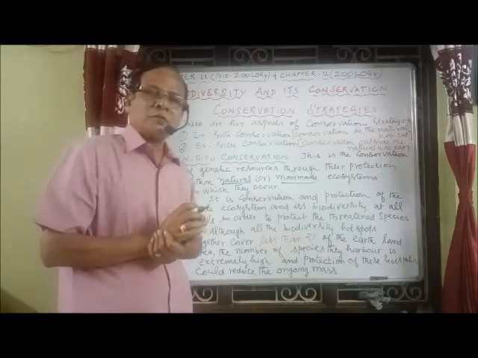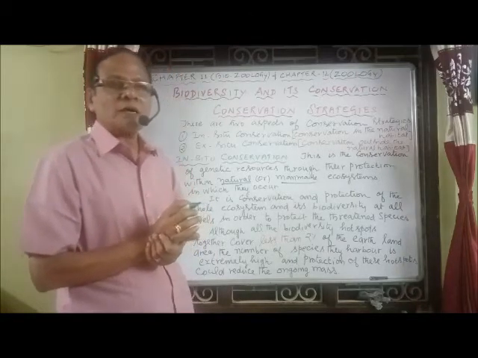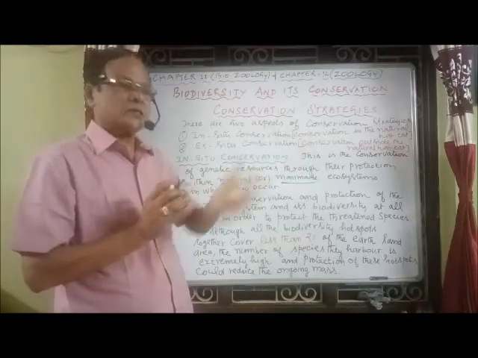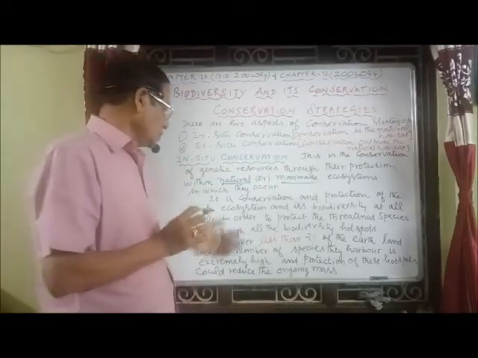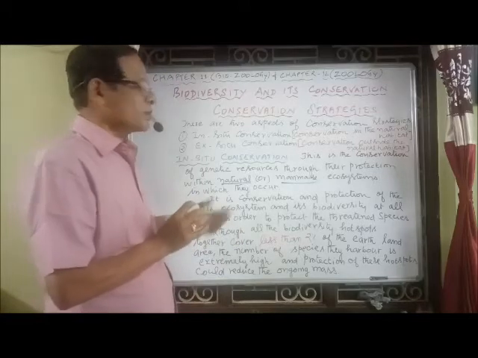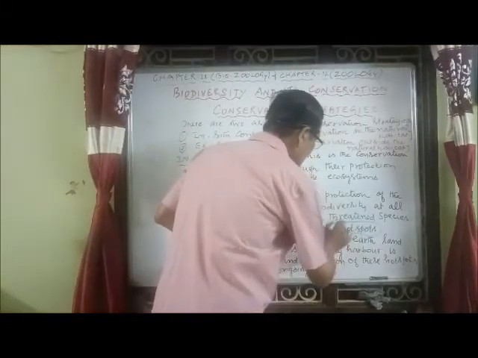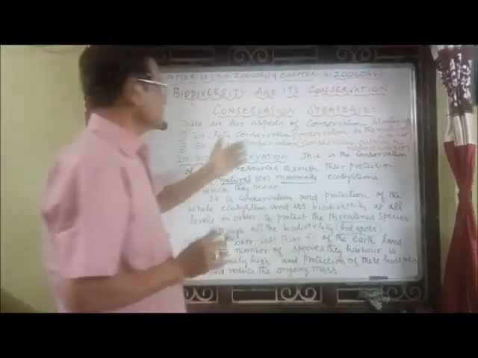So the maximum number of species with high species richness are conserved. The biodiversity hotspots are an example of in situ conservation.